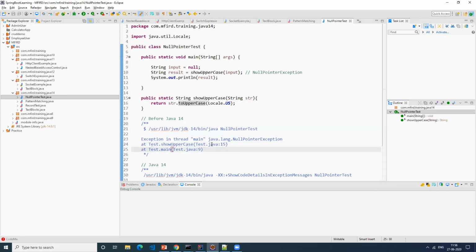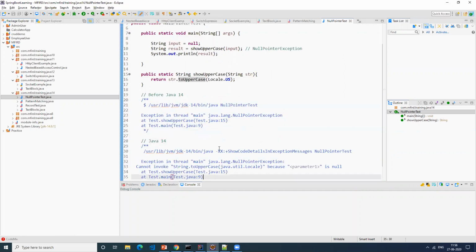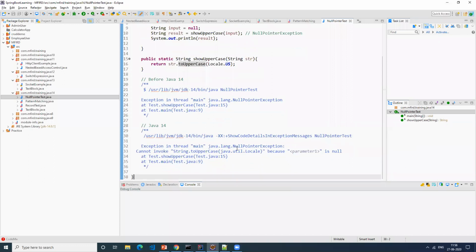That's all. In Java 14, if you add this JVM argument in your Java execution, then it gives this information: cannot invoke string dot to uppercase because parameter 1 which you are passing is null. This is the extra information that it gives so that you will exactly know this is the object I'm trying to call and this object is null. So debugging becomes very easy. That's how they are helping us find the null pointer exception. Any questions?